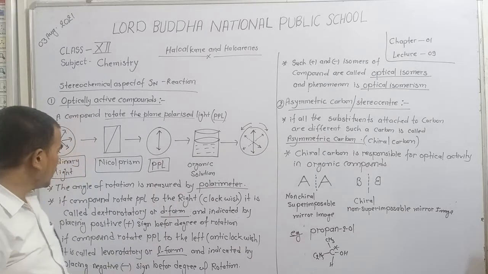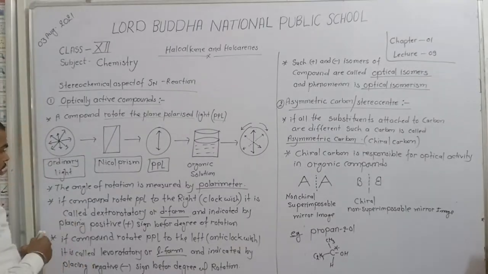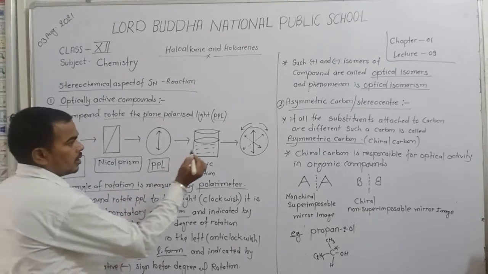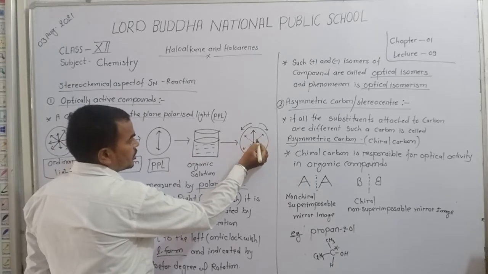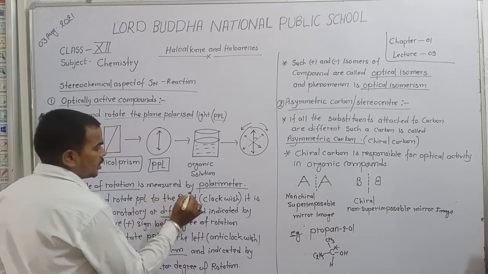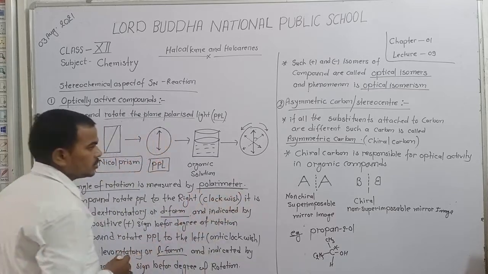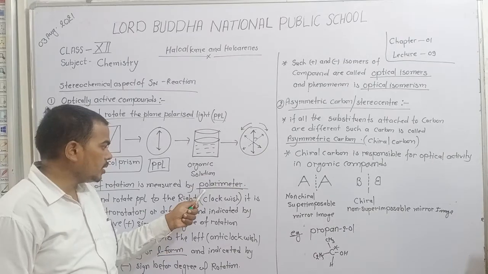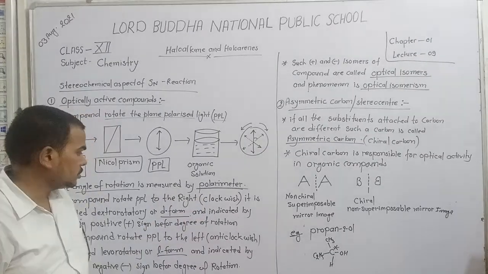The angle of rotation is measured by a polarimeter.